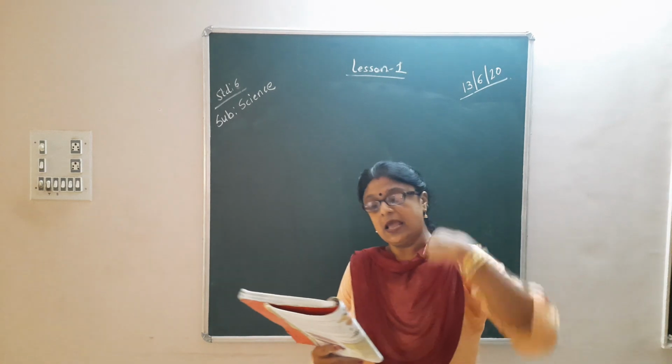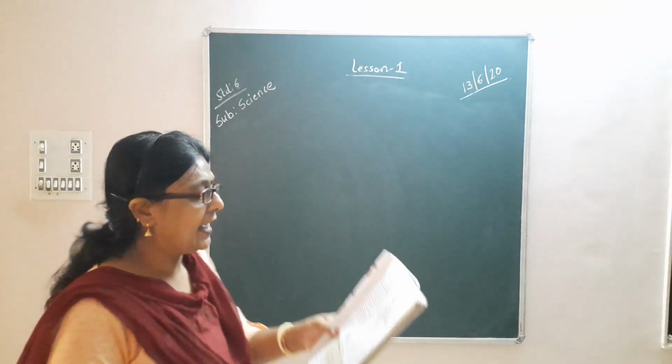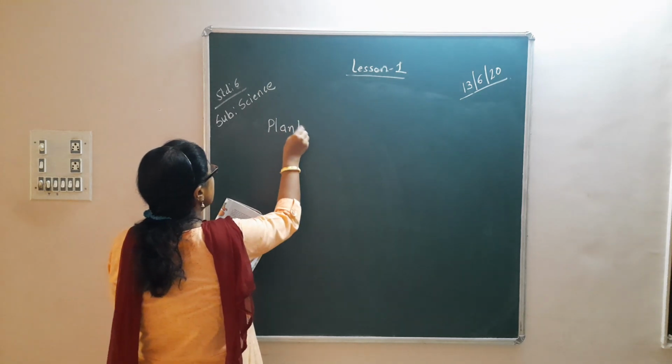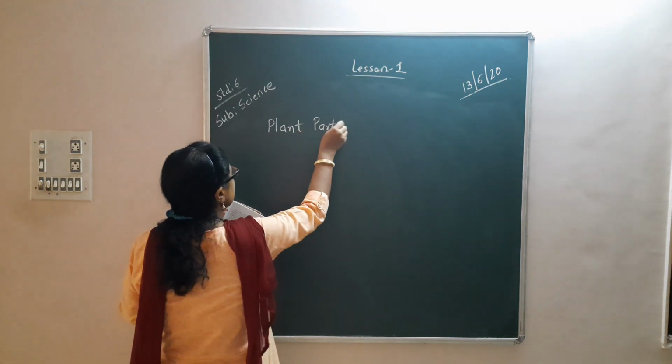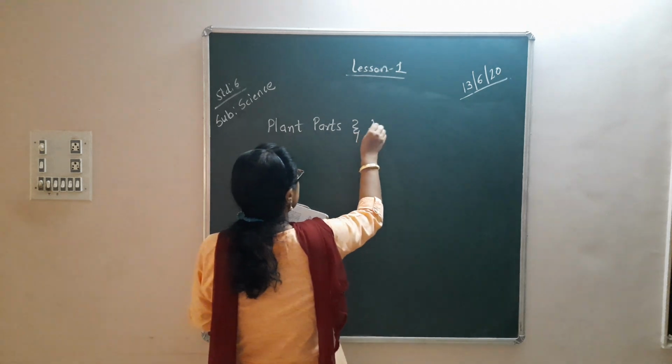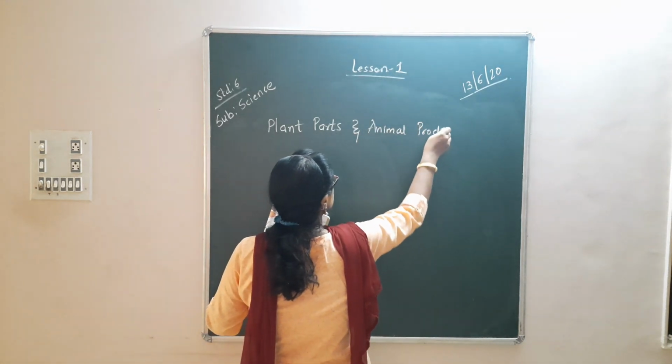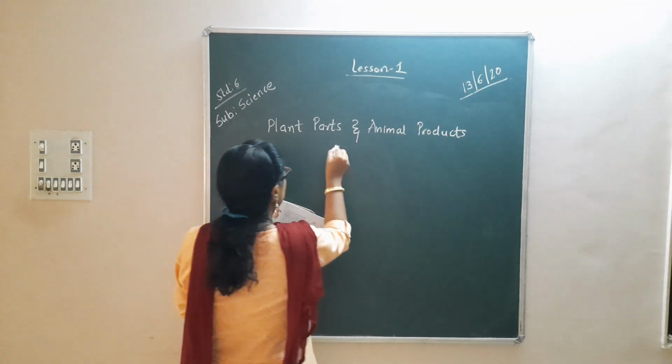They are called the sources. Now the next is plant parts and animal products as food.